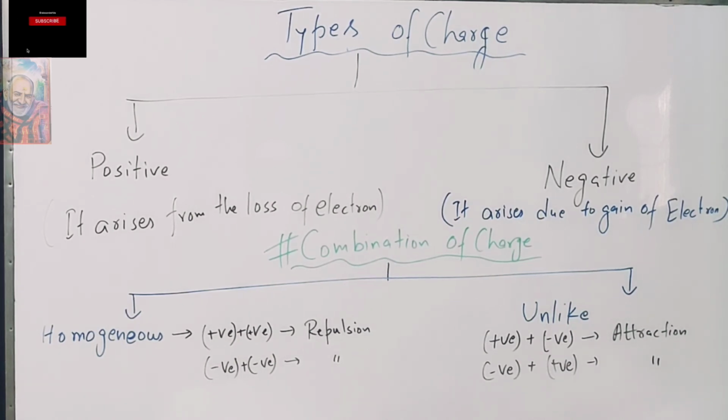The next topic is the combination of charges. What is the combination of charges? There are two types of combination of charges. First is like charges, second is unlike charges. Like charges means positive and positive, the same types of charges. When they come together, they make a repulsion. Similarly, negative and negative coming together will make repulsion. On the other hand, unlike means two different charges, positive and negative, and they give attraction. Negative and positive together will produce an attraction force.